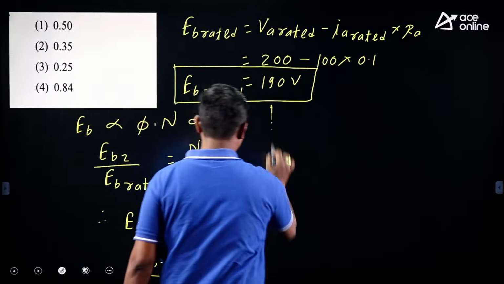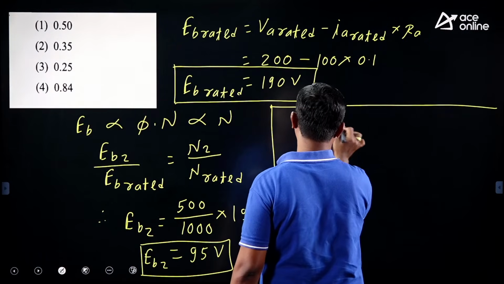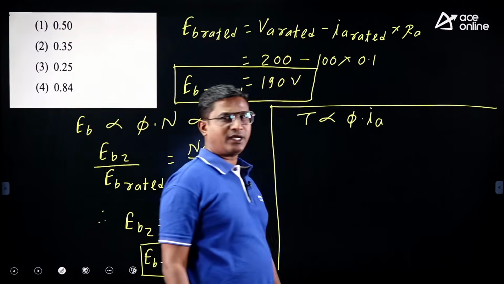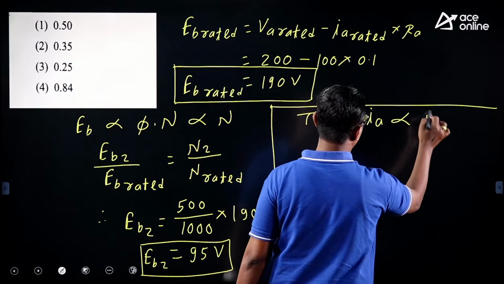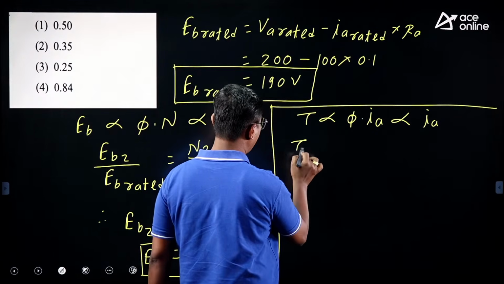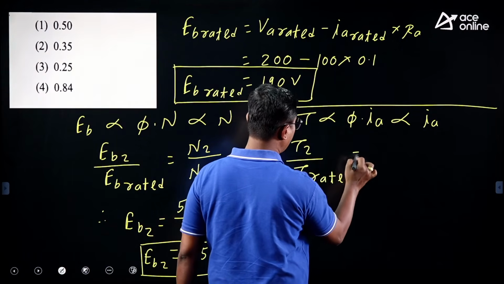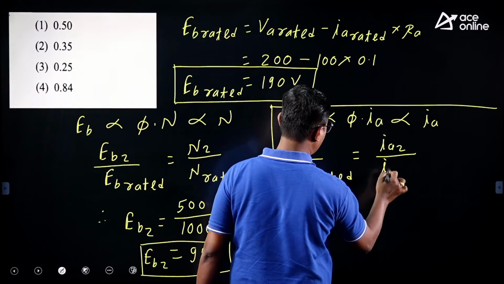Next, we know torque is proportional to flux into armature current. Here flux is constant, so torque is proportional to only armature current. So I can write T2 upon T rated is equal to IA2 upon IA rated.